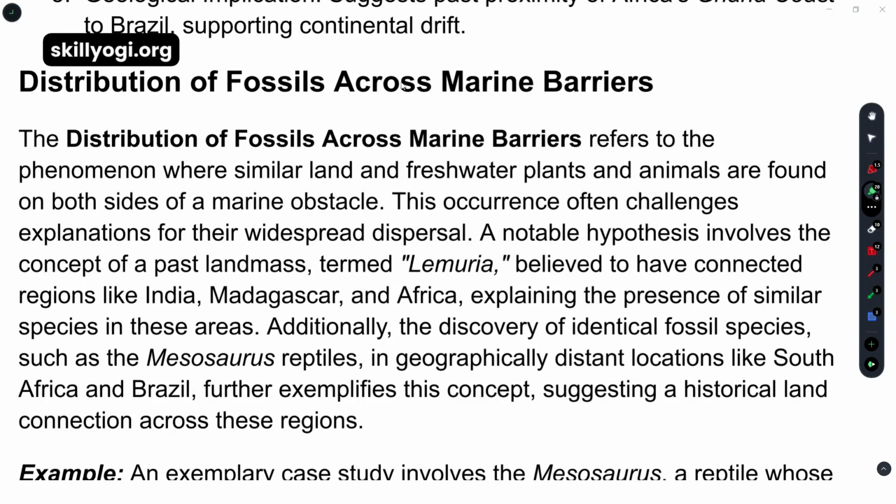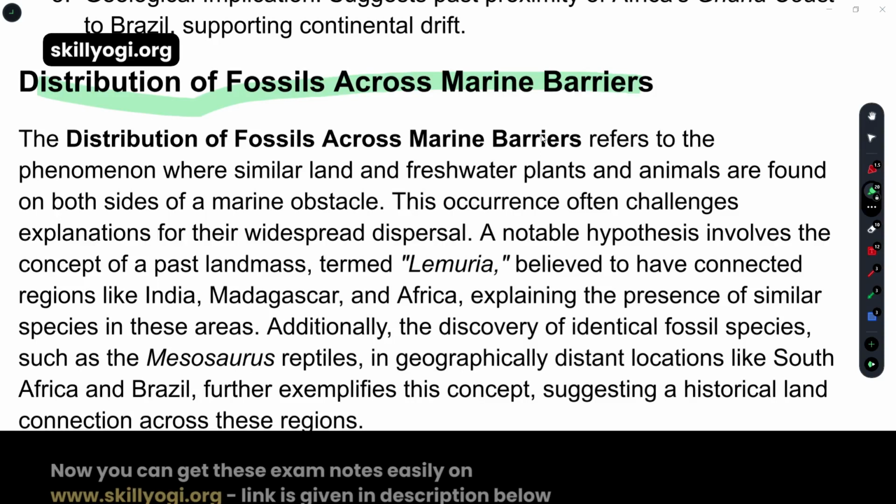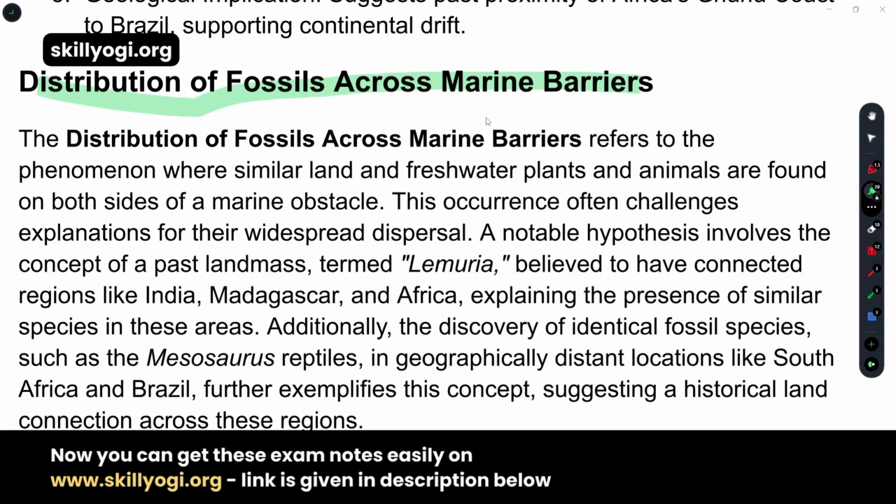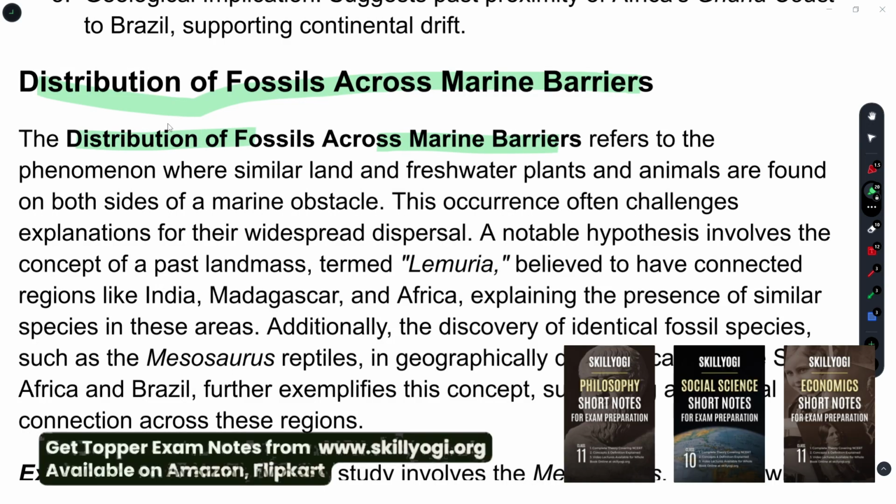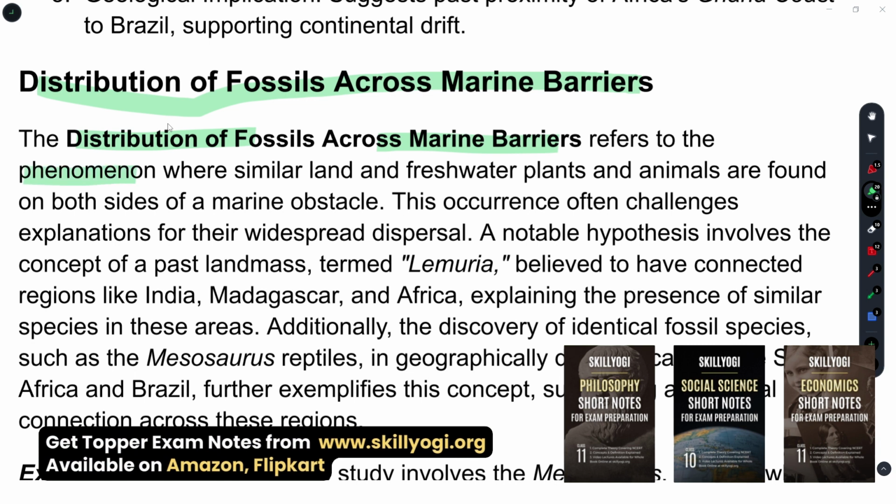Come to the next point, which is the distribution of the fossils across the marine barriers. Marine means it's related to the oceanic creatures, the oceans. So what is written? The distribution of the fossil across the marine barriers refers to the phenomenon where similar